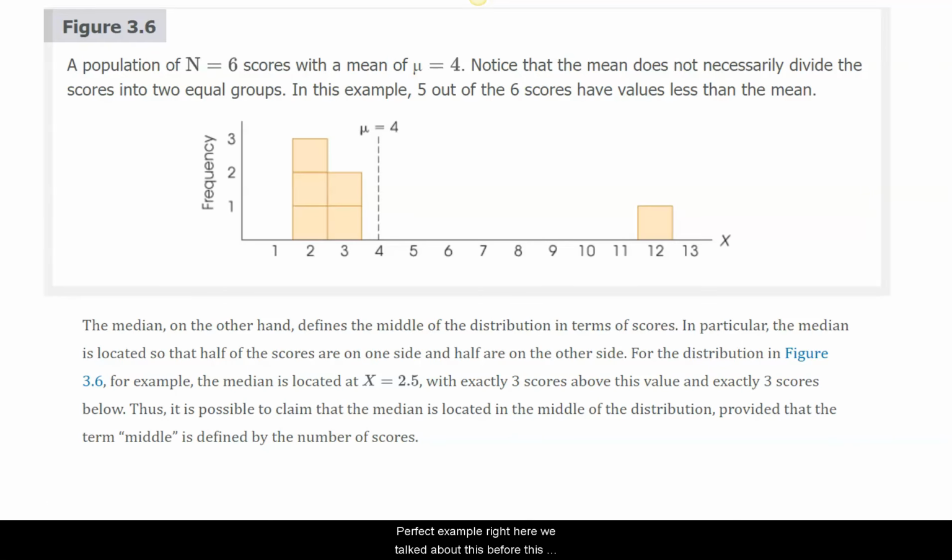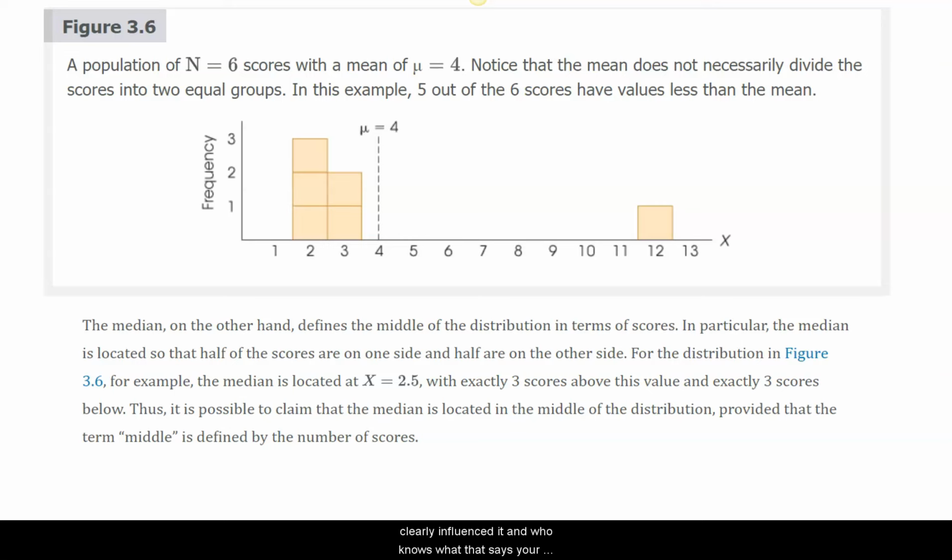Perfect example right here. We talked about this before. This number 12 that's way out there in the distance influences the mean. I don't exactly know. Did they calculate it here? No, but that number 12, there it is. Yeah, it's right on the graph. The mean is 4. You can argue that 4 is not a very representative number for the mean, because the number 12 clearly influenced it.